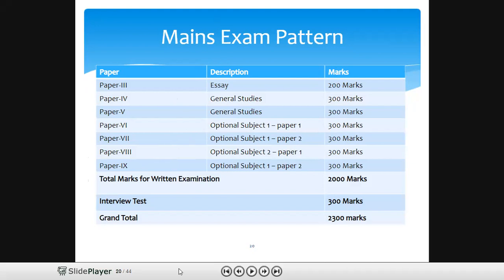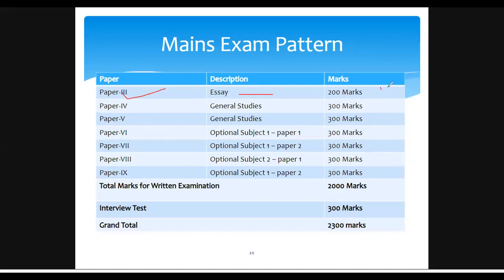For the remaining 7 papers, paper 3 contains the essay, and the essay carries 200 marks. You have to write an essay. You can write the essay in English, or in Hindi, or even choose Malayalam or some regional language that you like. And paper 4 contains general studies. That means it contains 300 marks. Paper 5 also contains general studies, also 300 marks.